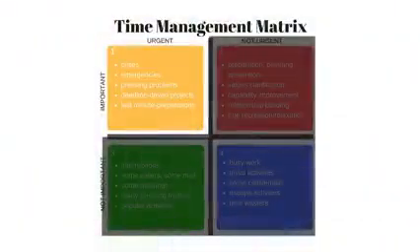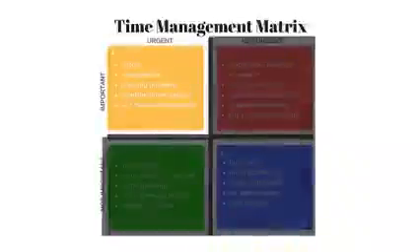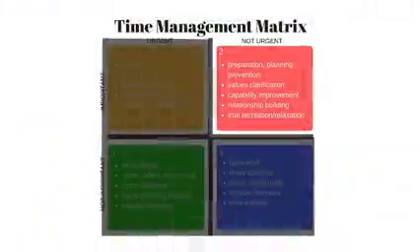So quadrant 1, important and urgent. This quadrant, also known as the quadrant of necessity, contains tasks that are both important and urgent. So these tasks are usually non-negotiable and require immediate attention. Examples include, as we said before, crisis management, deadline-driven projects, urgent problems. But spending too much time in this quadrant leads to constant firefighting and stress, while neglecting it may result in significant consequences.